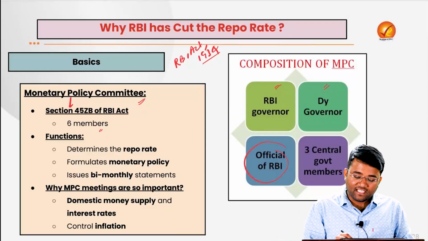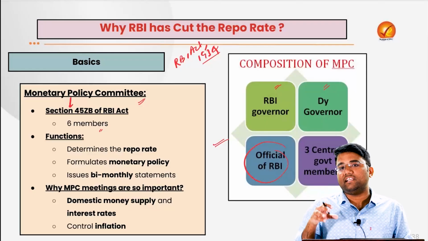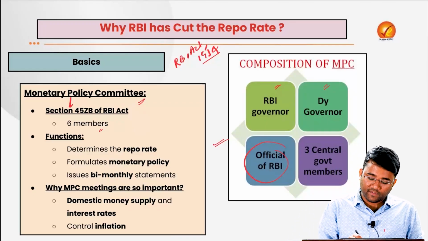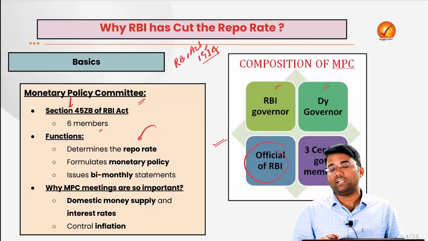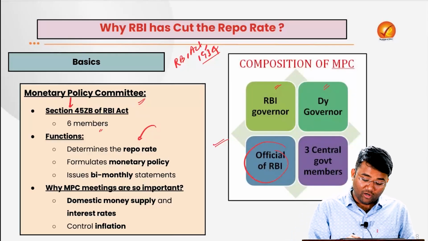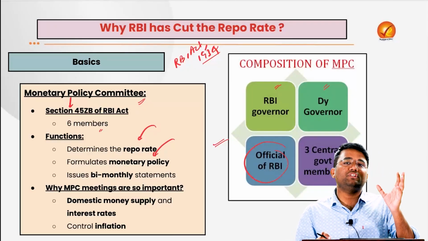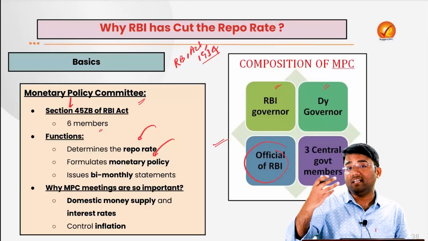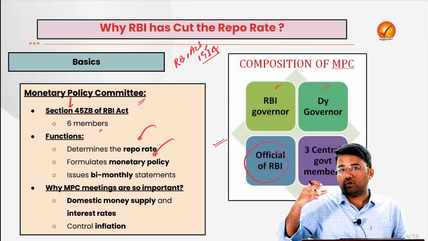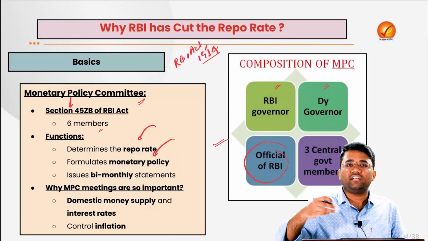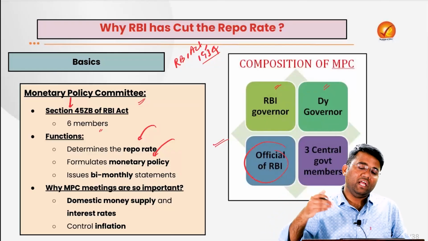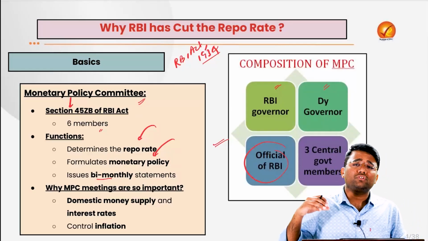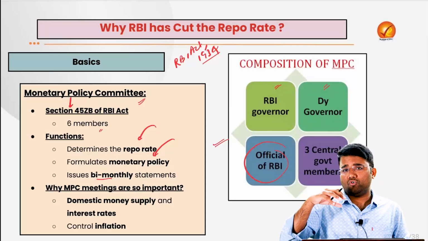And now they decide all the decisions related to monetary policy, the committee, repo rate, etc. So the first function is that they determine the repo rate, and that also shapes the overall monetary policy, whether we'll go for a tight monetary policy or an expansionary monetary policy. What stance will the monetary policy committee or the RBI take for the future, whether they will go for a rate cut or not, as well as they also issue bi-monthly statements about the overall macroeconomic